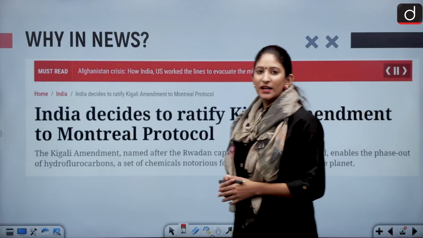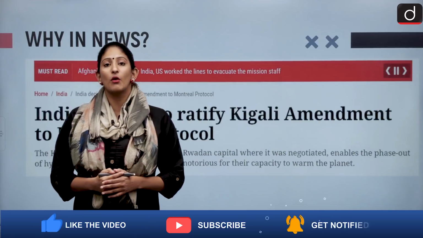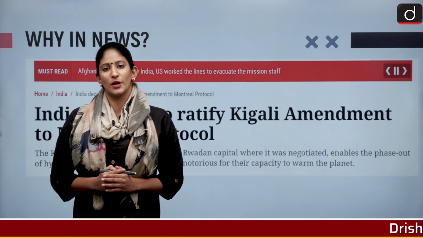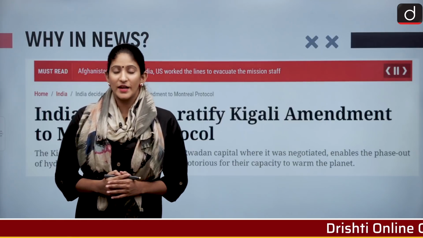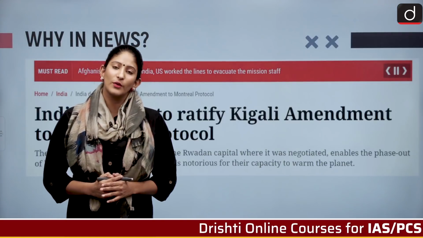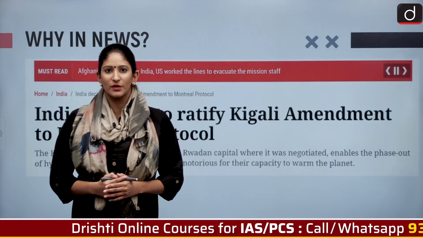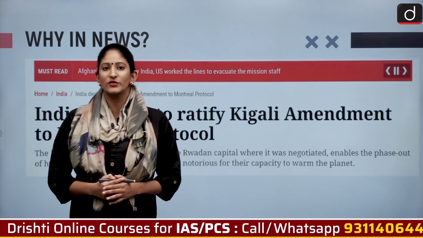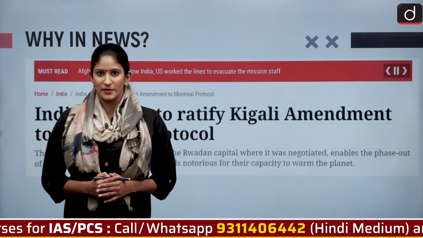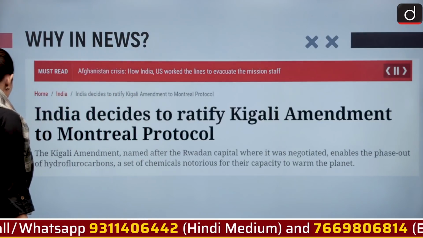Like in recent times the USA and China, India has also ratified the Kigali Amendment to the Montreal Protocol. There are many steps when a treaty has to come into force, from signing to ratifying. We are going to discuss it all. The USA and China ratifying this treaty is a huge boost towards tackling climate change, because the USA and China are the largest consumers of hydrofluorocarbons, a potent global warming gas. Let's look at the various segments of it.